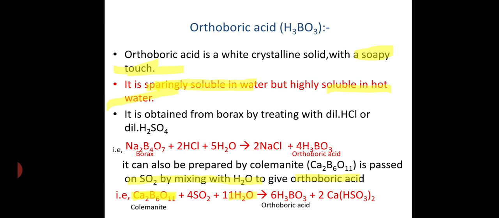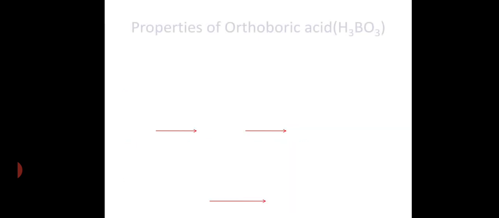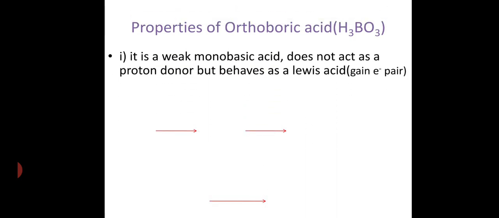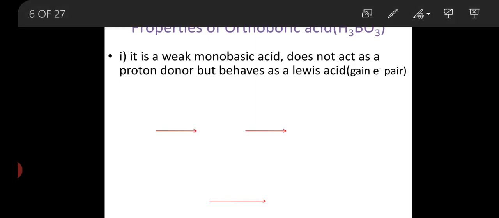Now this property further gives different chemical properties of orthoboric acid, out of which first, we explain that they are weak monobasic acids. Orthoboric acids are nothing but weak monobasic acids, and they act as Lewis acids.